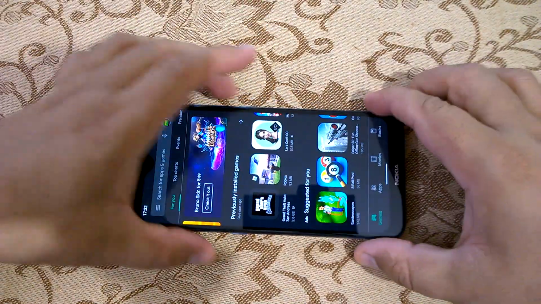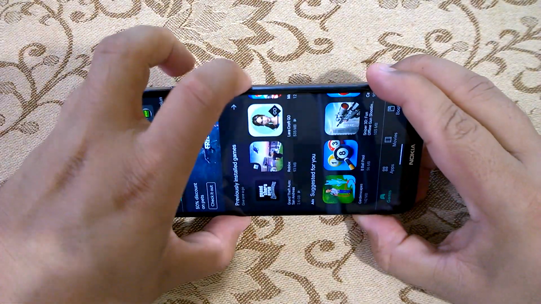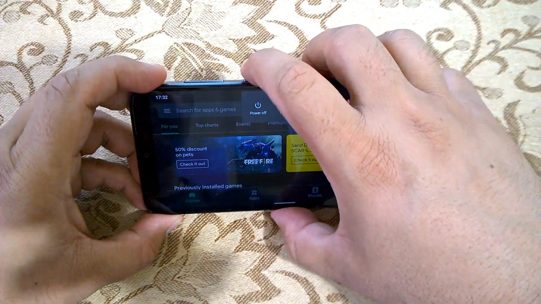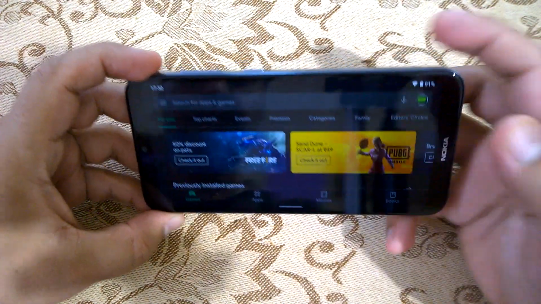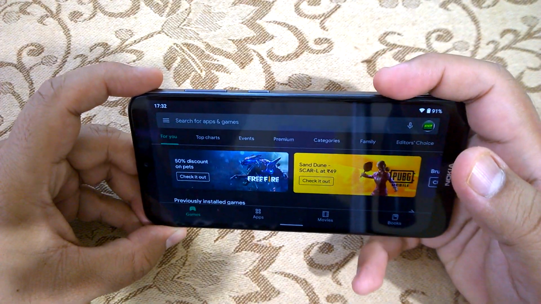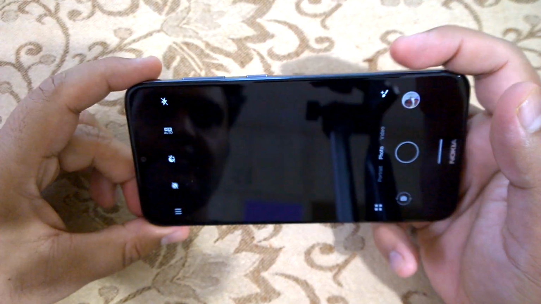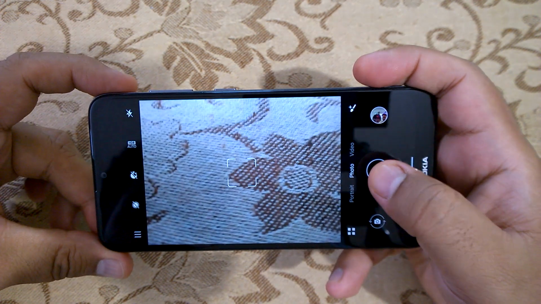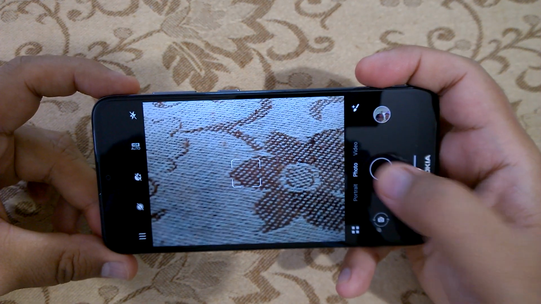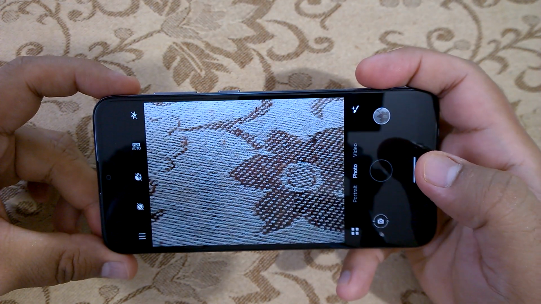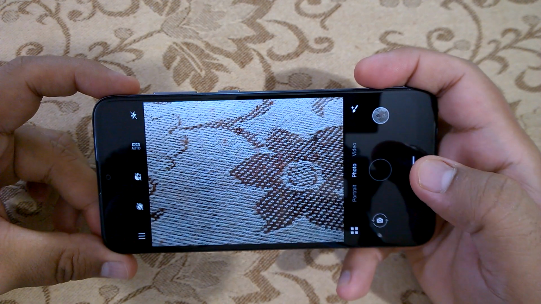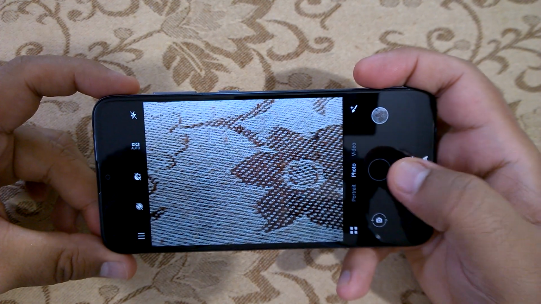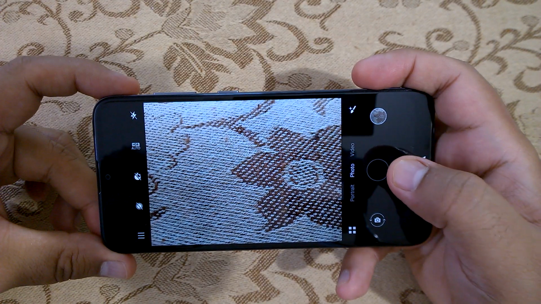If we go to the camera, let's show how quickly the camera works. So this is the camera launching, and let's quickly see how the shot to shot timing is. I think shot to shot timing is also quite fast, almost instantaneous.